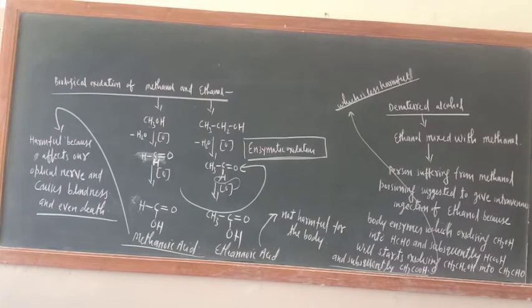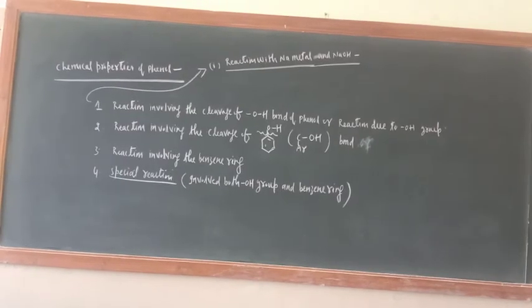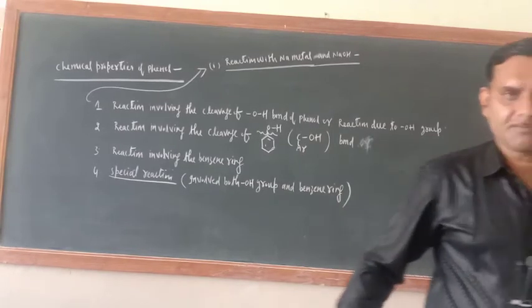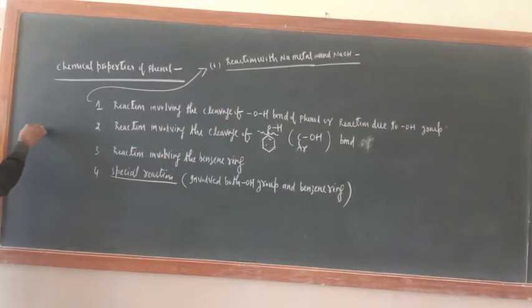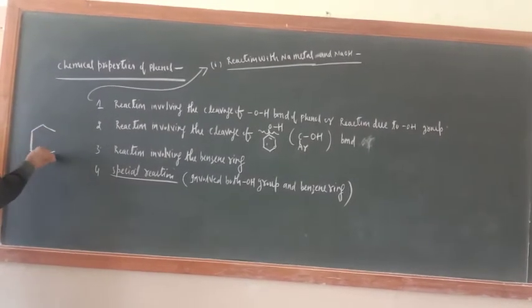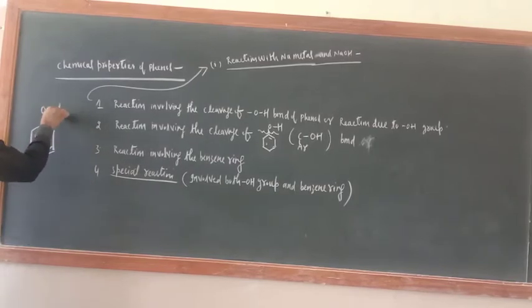Now, chemical properties of phenol. The chemical properties of alcohol are over; now the chemical properties of phenol are left. So what is the phenol molecule? Just see here, this is phenol. If you see carefully, phenol has this structure.